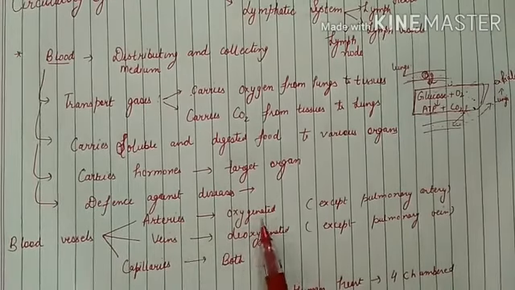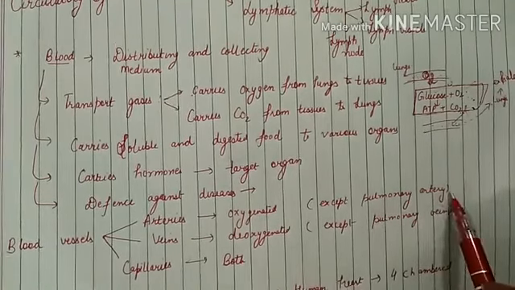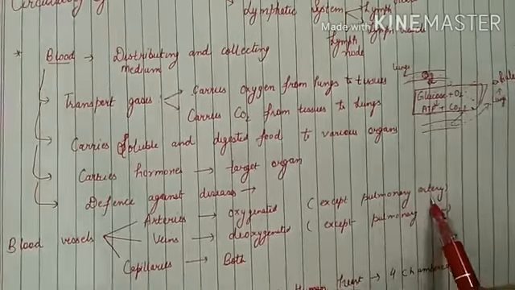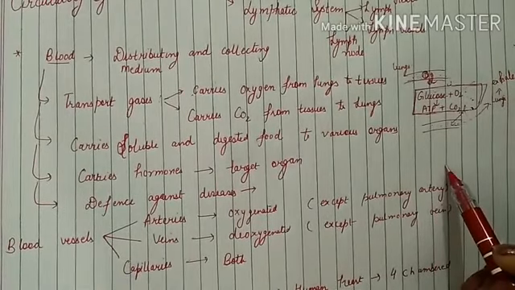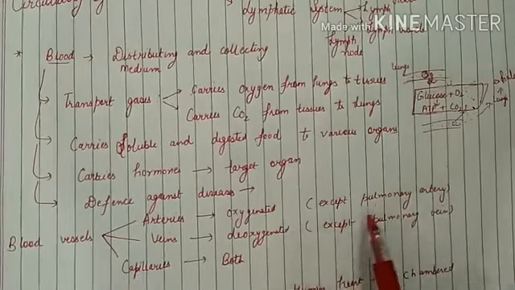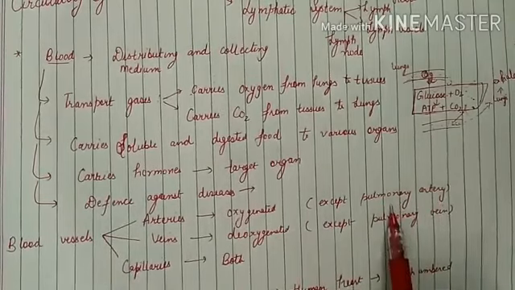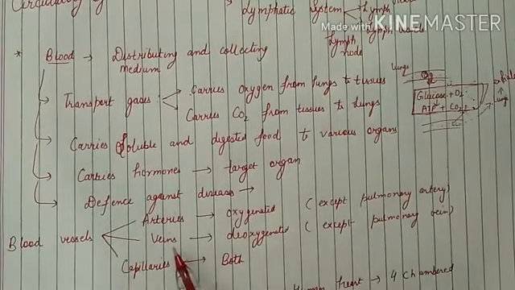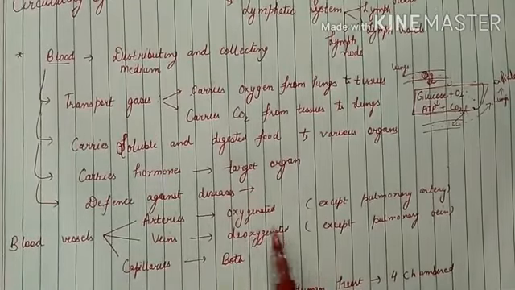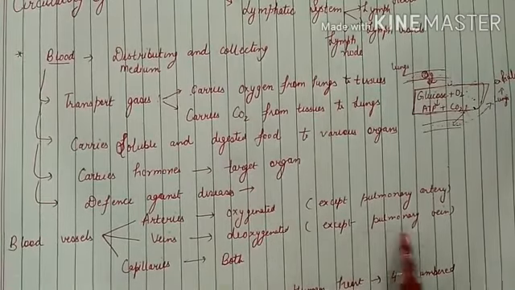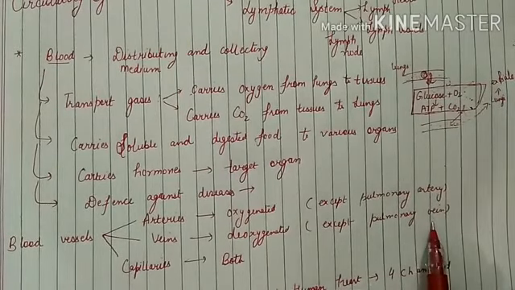So the arteries carry oxygenated blood except the pulmonary artery. This means the pulmonary artery will carry deoxygenated blood. Deoxygenated blood means it is rich in carbon dioxide. Veins carry deoxygenated blood except the pulmonary vein, which will carry oxygenated blood.